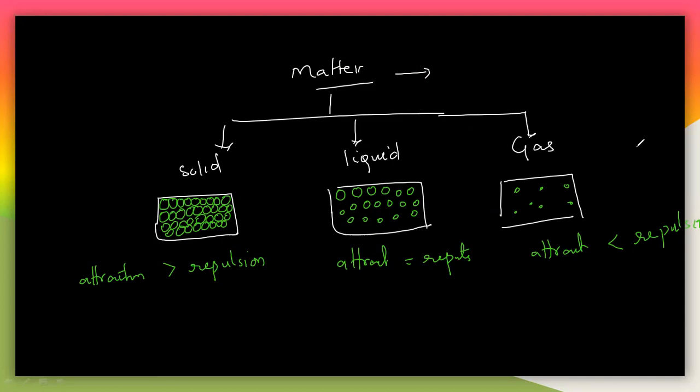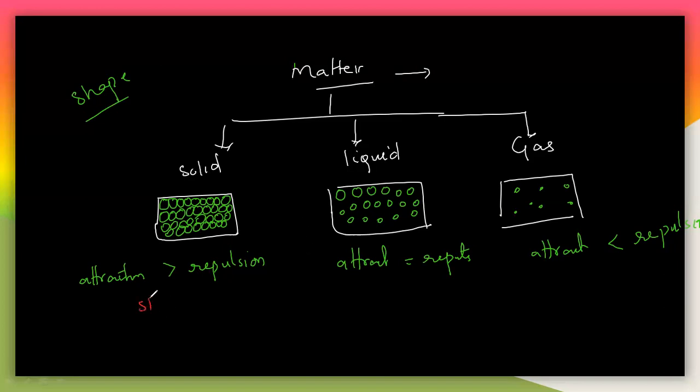So we need to understand this liquid state here. Generally you have to understand the differences between the solid, liquid and gas. So what is the major difference? A solid has a fixed shape. Whatever the solid, every solid will have a certain structure, so the shape is fixed. But what about the liquid?